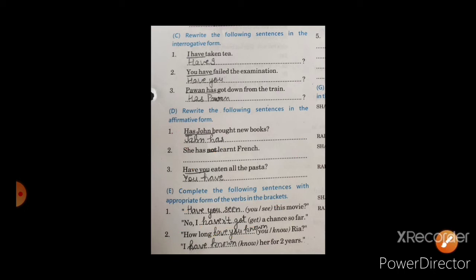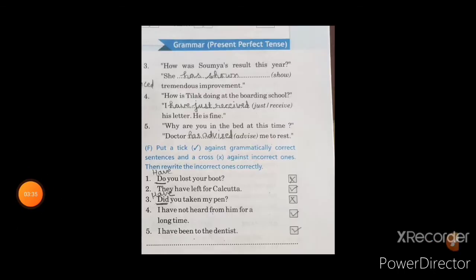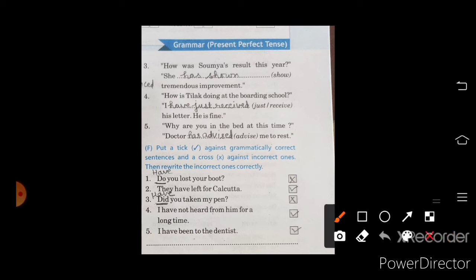Now moving to our next sentence. How was Soumya's result this year? She has shown tremendous improvement. With she, we use has here and verb third form is there. How is Tilak doing at the boarding school? I have just received his letter. He is fine.